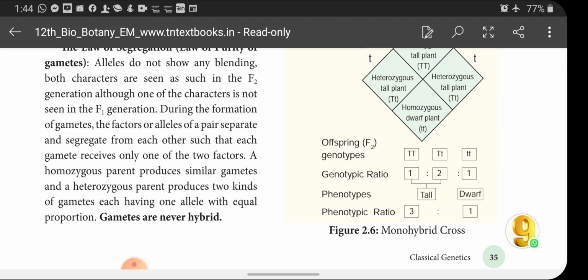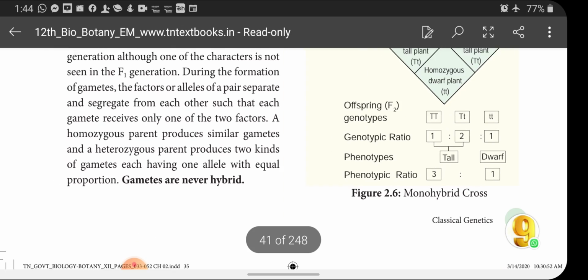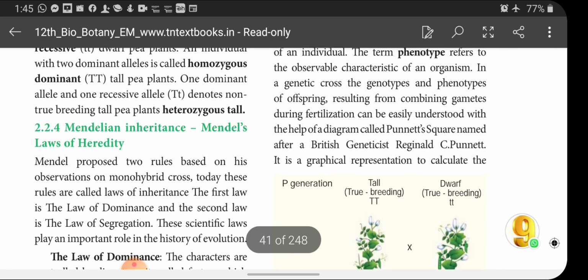So, a homozygous parent produces similar gametes. Homozygous means capital T, both the gametes will receive only capital T. But heterozygous produces two different types of gametes, capital T and small t. One gamete with capital T, another gamete with small t. So a homozygous parent produces similar gametes and heterozygous parents produce two kinds of gametes, each having one allele in equal proportion. Gametes are never hybrid.